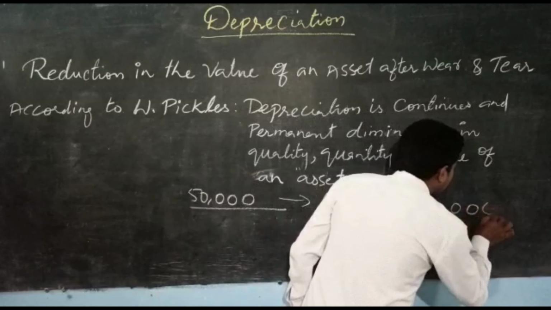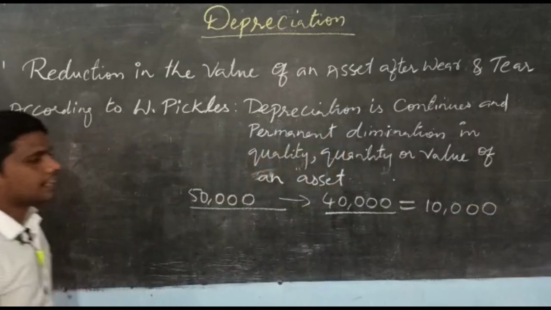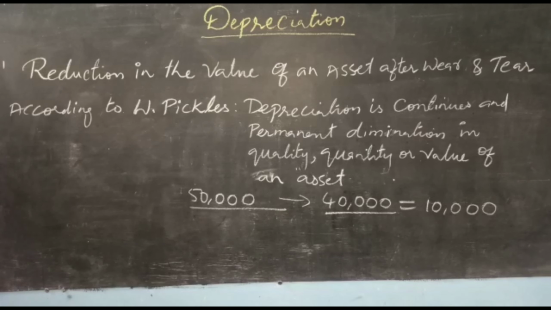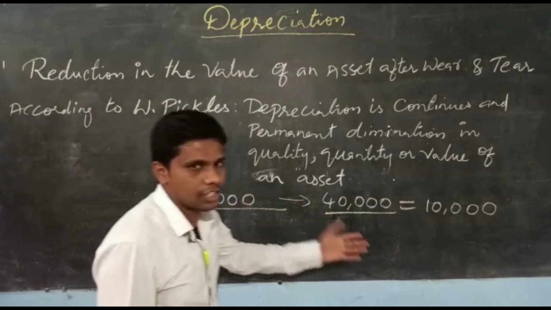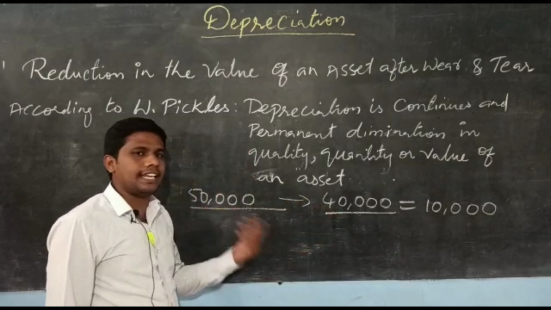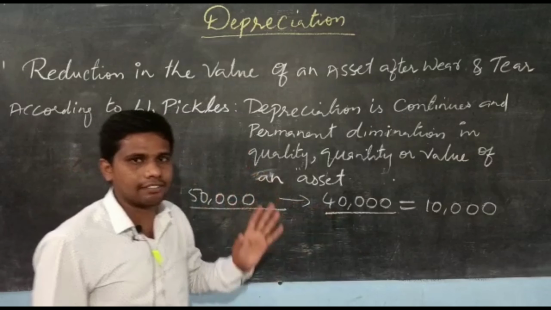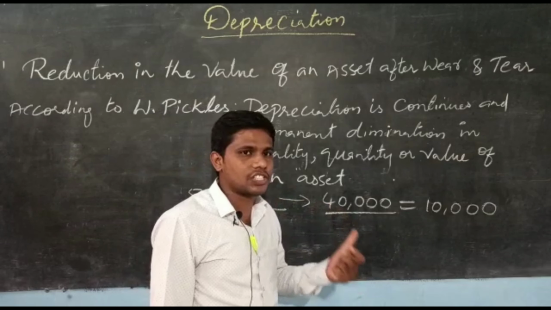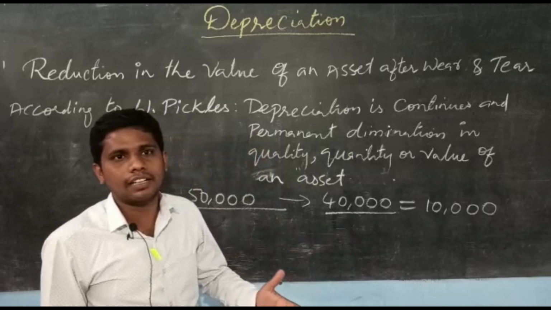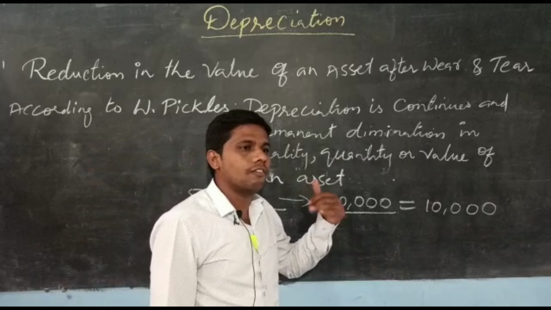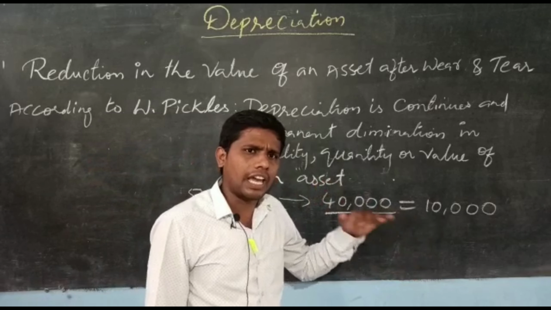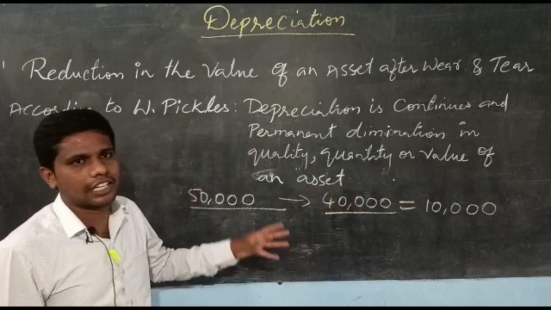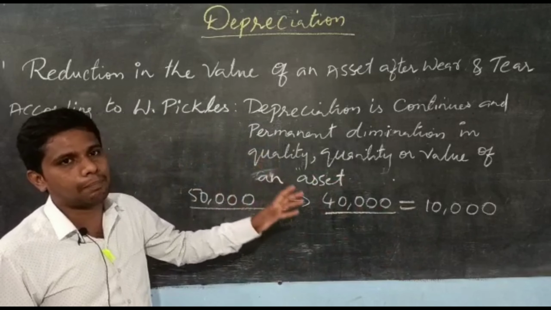It is the decreased amount, which is called depreciation. Right? Any asset except land will have depreciation. Building, machinery, furniture, bike or motor vehicles, each and everything will have depreciation.